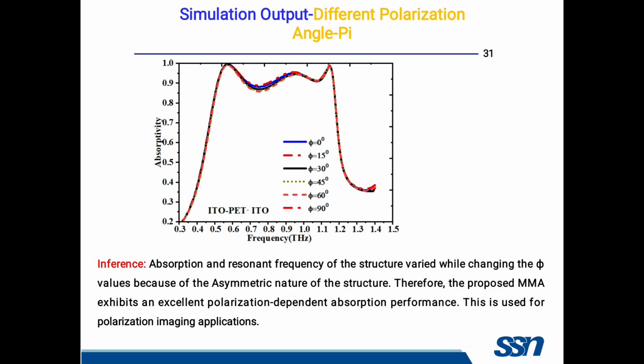In our case, the absorption and frequency of the structure change slightly with the phi values because of the asymmetric nature of the structure. Because the structure is asymmetric, it gives little variations in the graph, as shown in this figure.